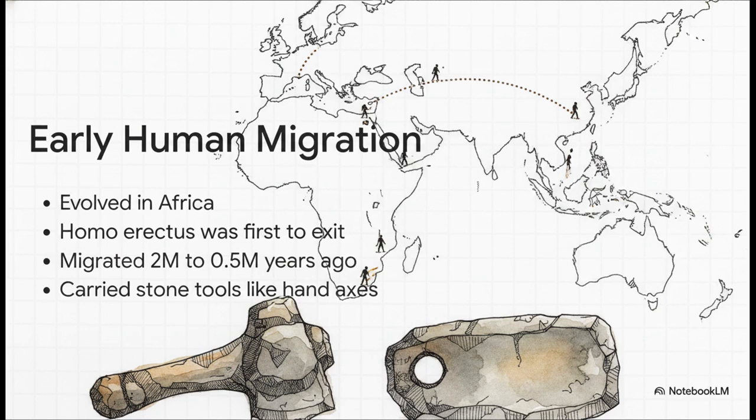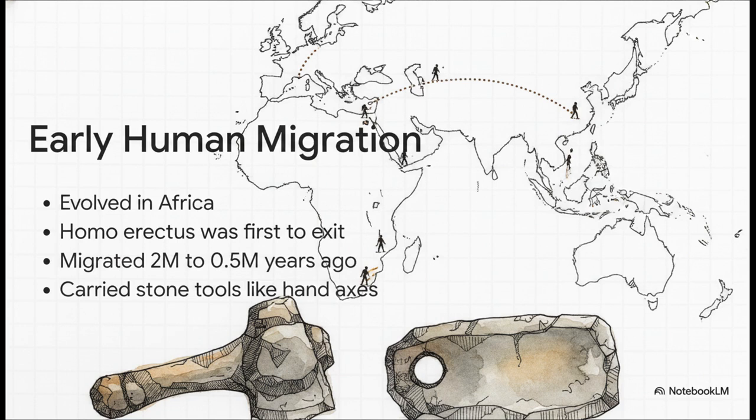And what's truly wild about Homo erectus is that their ambition was off the charts. They didn't just stay put in Africa, where hominins first evolved. No, they were the very first to exit, migrating across huge parts of Asia and Europe somewhere between 2 million and 500,000 years ago. And they certainly didn't go empty-handed.